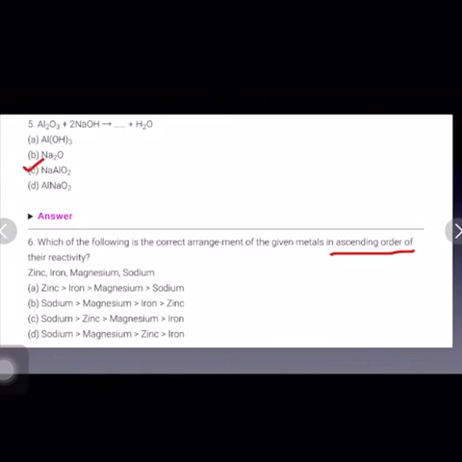So the least reactive is iron, then magnesium, then zinc, and at the end is sodium. Sodium is the most reactive metal. So C is the correct sequence or arrangement.